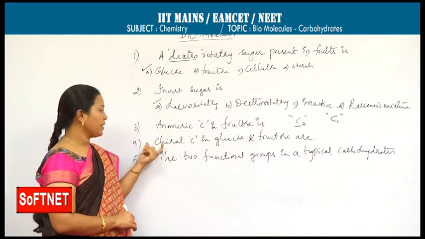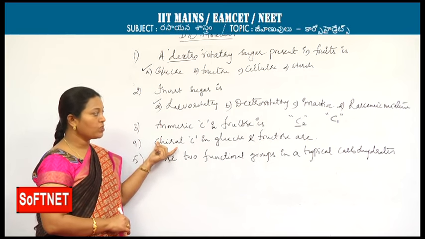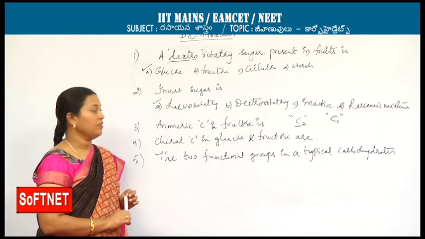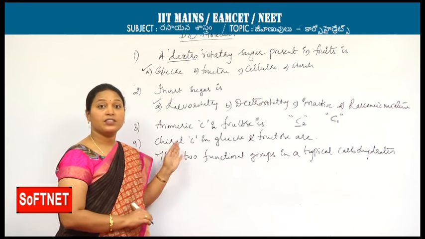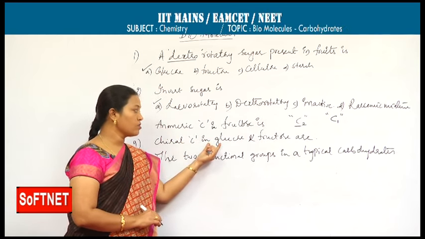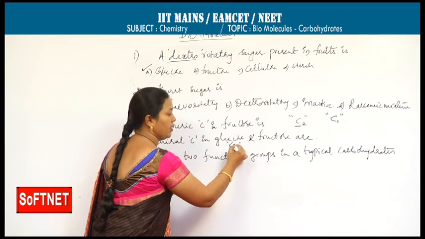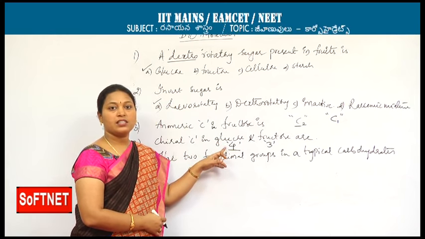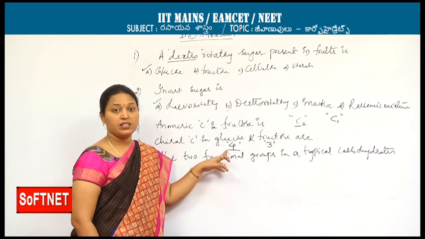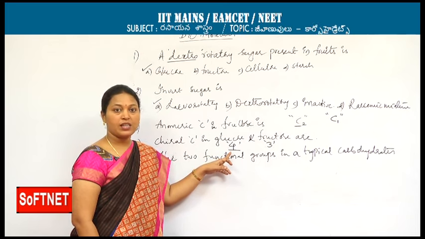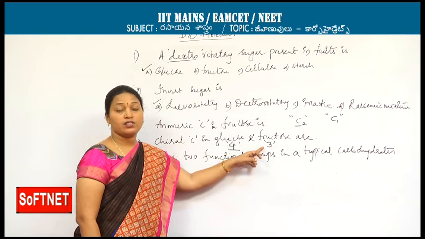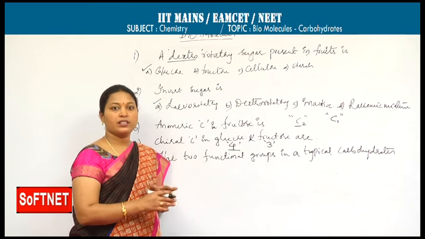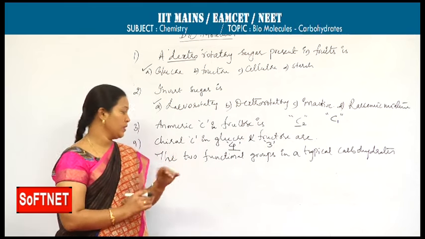Next, chiral carbons in glucose and fructose. A chiral carbon is the carbon which satisfies its valency with different groups. In glucose, 4 chiral carbons are present. In fructose, 3 chiral carbons are present. In glucose, C2, C3, C4, C5 are the chiral carbons, whereas in fructose C3, C4, C5. The C3, C4, C5 configuration in glucose and fructose will be the same.